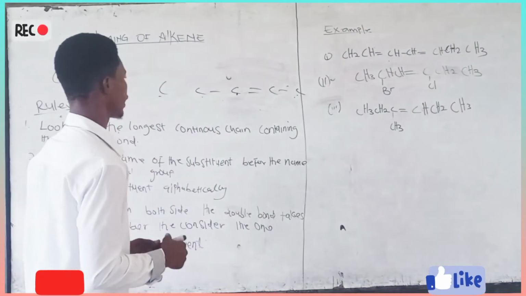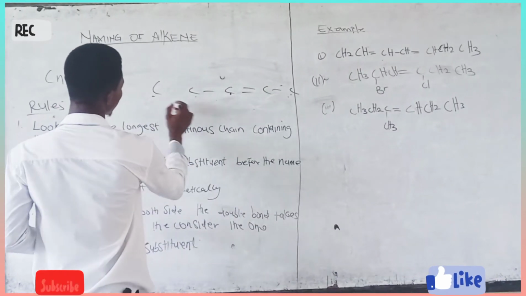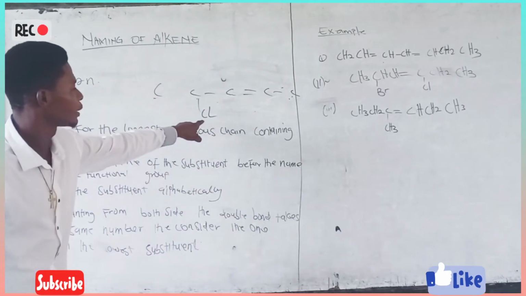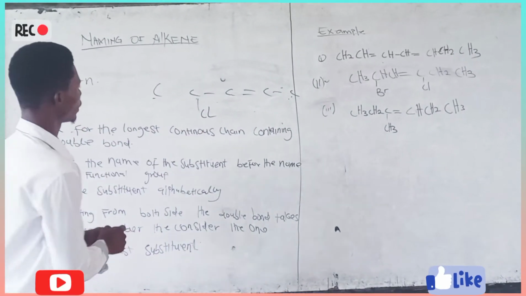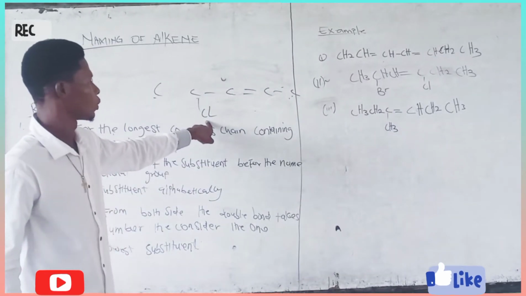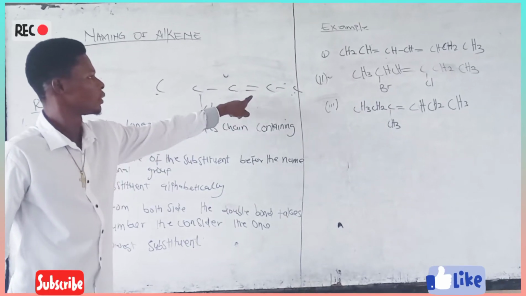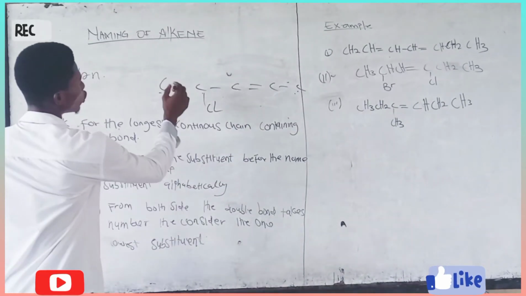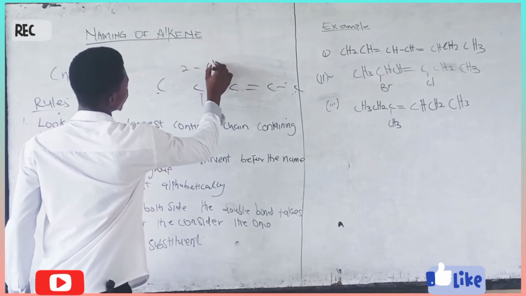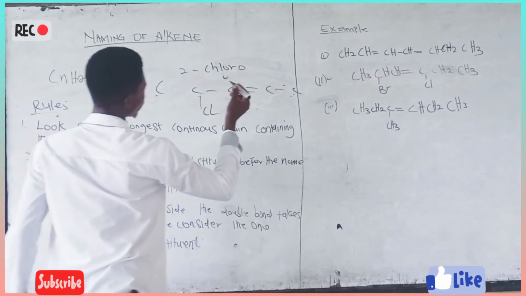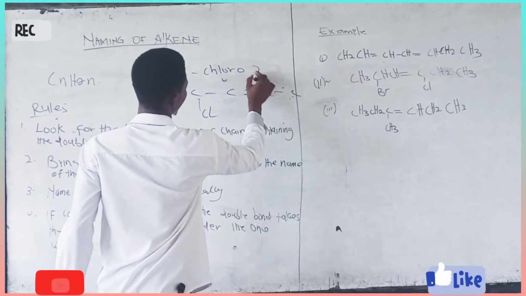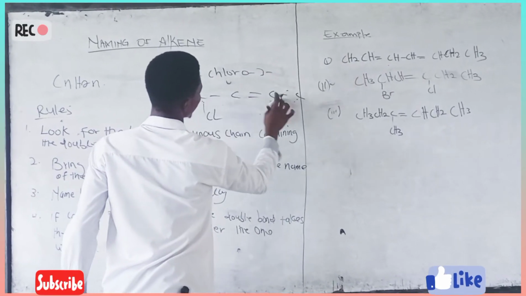If you are counting from this side, maybe let's take this substituent here, then you start counting from this side and you say 2 chloro, 1, 2, 3, 4, 5.